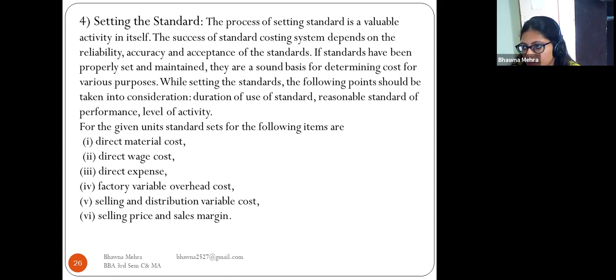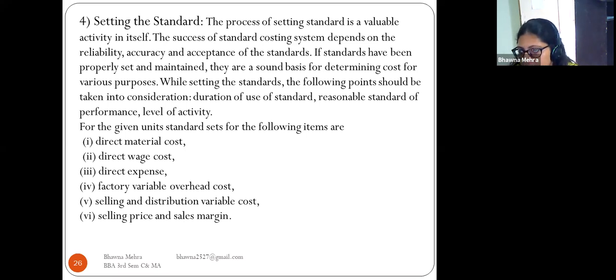While setting the standard, the following points should be taken into consideration. These points are: duration of use of standard. We have to measure the duration of use of standards, a reasonable standard for the performance, and the level of activity, and set the standard for these.